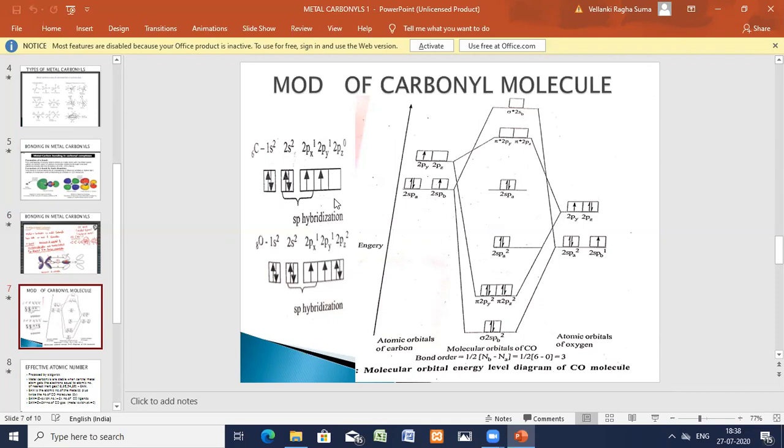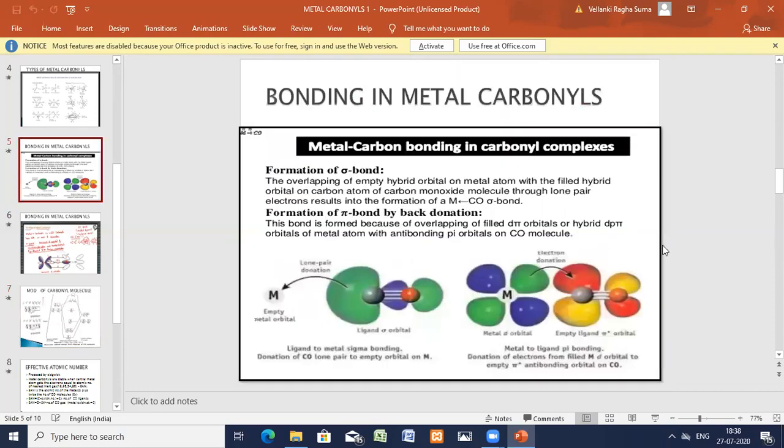Now this ligand is approaching the metal. I told you, the carbon hybrid orbital and the oxygen hybrid orbital form one sigma bond. The unhybridized orbital with a single electron gives another bond, a pi bond. And the third is the empty orbital of the carbon and the filled orbital of the oxygen, which gives electrons, and another pi bond is formed here. Because that is unhybridized, you call it pi. Okay, the carbon-oxygen triple bond is formed.